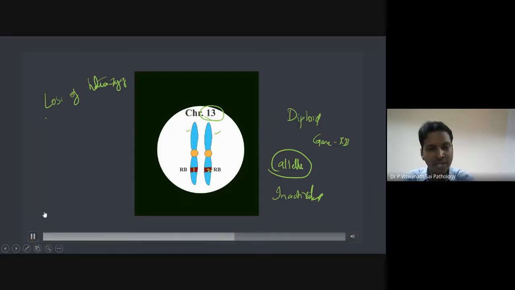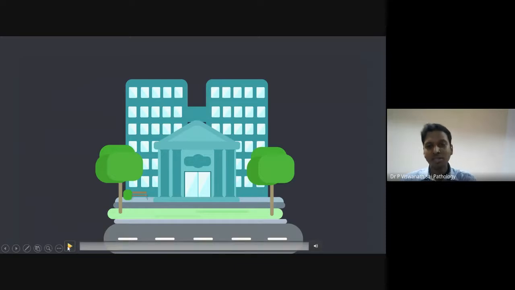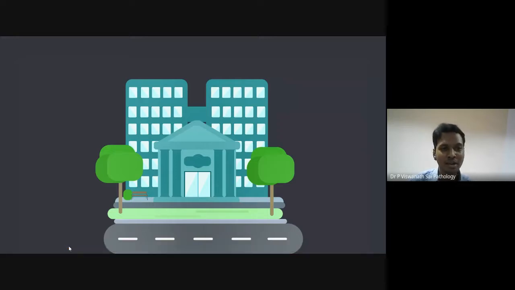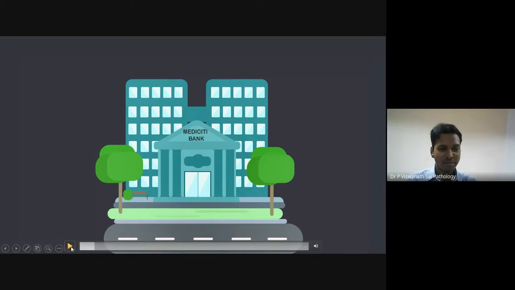To simply understand this, let's imagine. What do you think this is? A building, a school? Okay, let's imagine it's a bank. What do we name it? Medicity. Imagine Medicity has earned so much money that they don't have where to keep it, so they have created a bank. Let's call it the Medicity Bank. You follow on the screen.